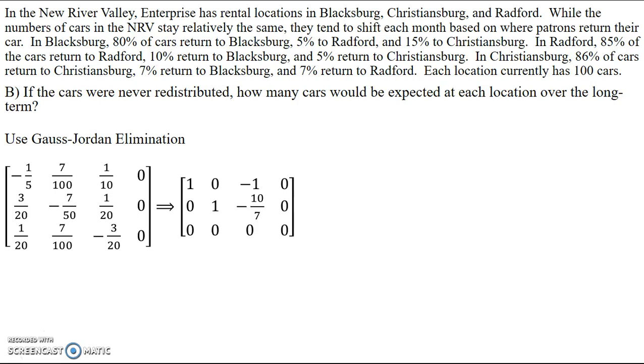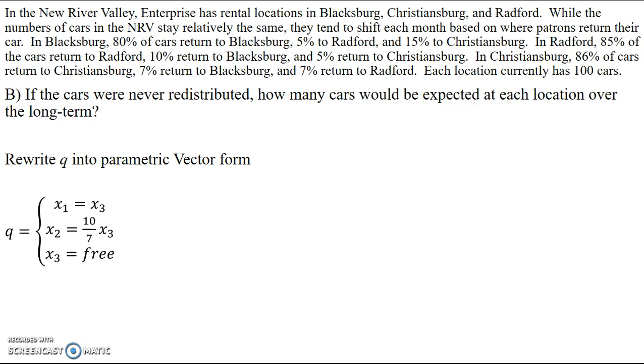And what this tells me is that I have a free variable in this problem, which is going to be x3. So I know that my Q is equal to: my first variable x1 is equal to x3, x2 is equal to 10/7 of x3, and then x3 is my free variable. So if I change this to a parametric vector and pull out the x3, I have 1, 10/7, and then for my free variable, I'll put 1.